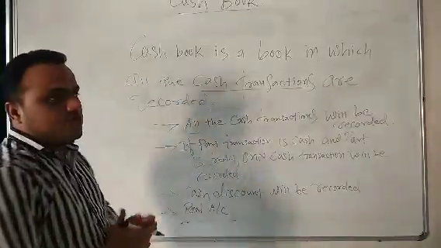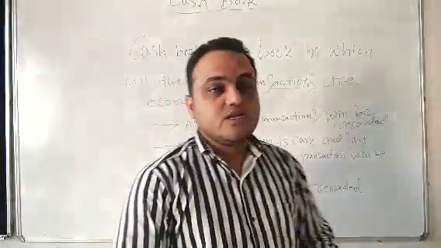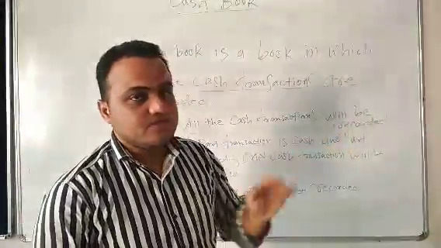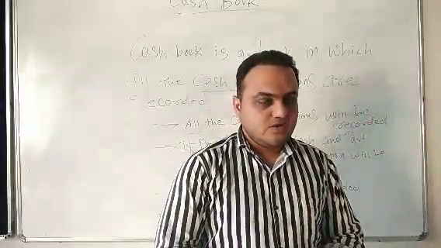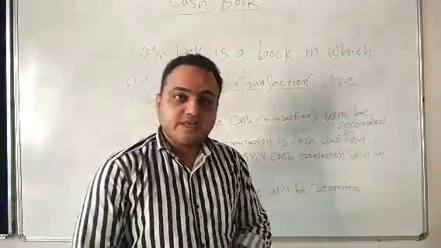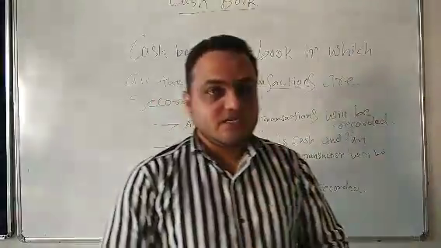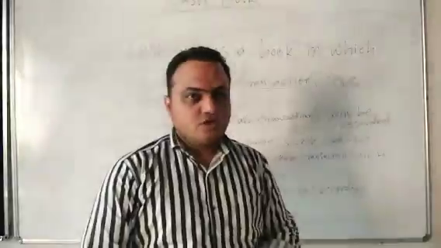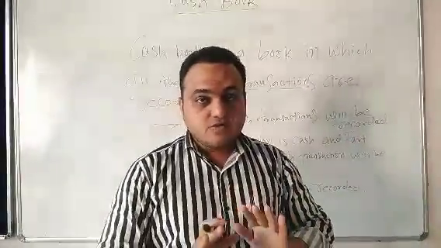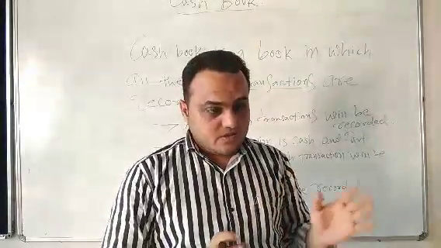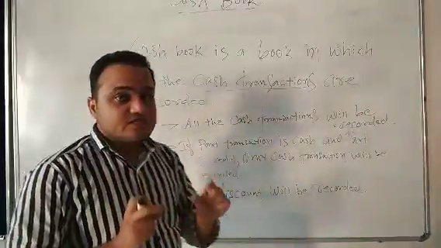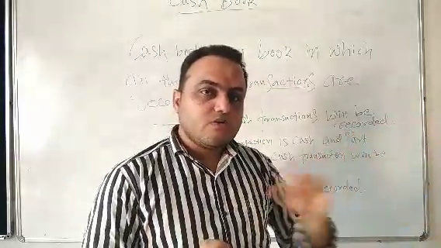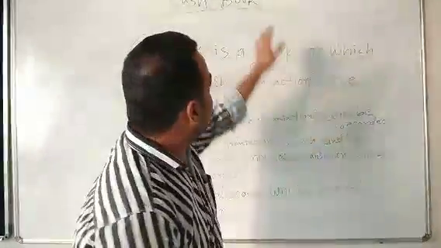There are three account rules we have: personal account, debit the receiver, credit the giver. Real account, debit what comes in, credit what goes out. And nominal account, expenses and losses will be debited and income and profit will be credited. So while preparing the cash book, we'll consider the rule of the real account. We are not going to take goods or assets into consideration of the real account. We'll just think about cash. Here you have to see only one thing, whether cash is coming in or cash is going out. If either one happens, then it will be recorded in the cash book.